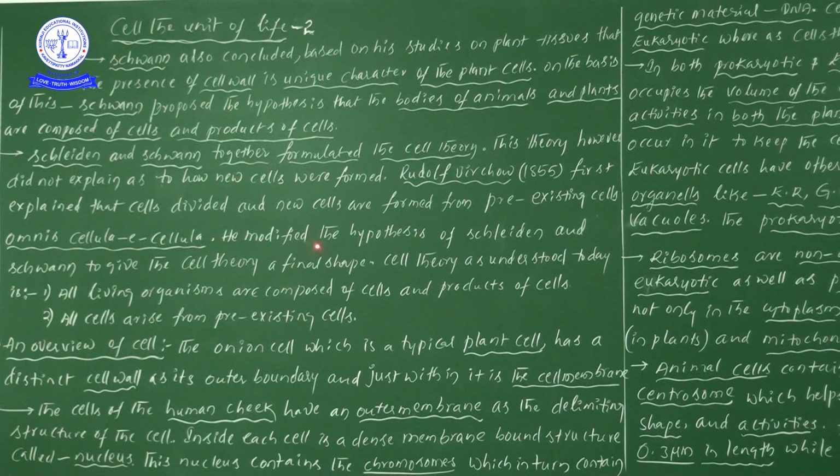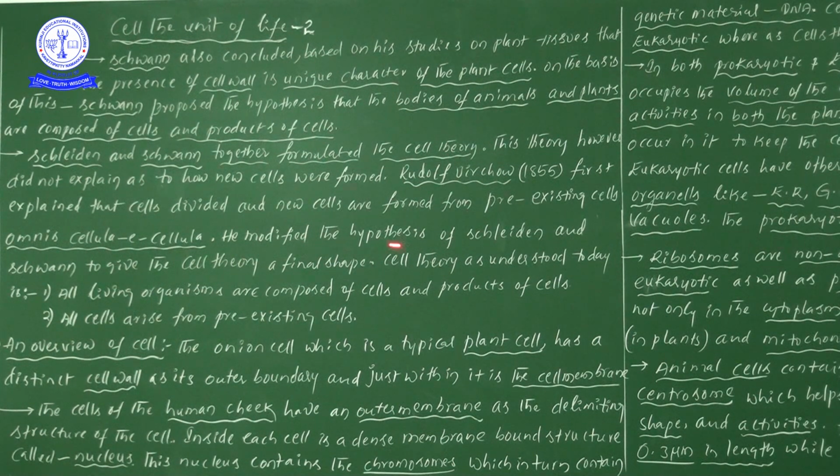Next one, he modified the hypothesis. He means here Rudolf Virchow. He modified the hypothesis of Schleiden and Schwann to give the cell theory a final shape. Cell theory was proposed by Schleiden and Schwann together.